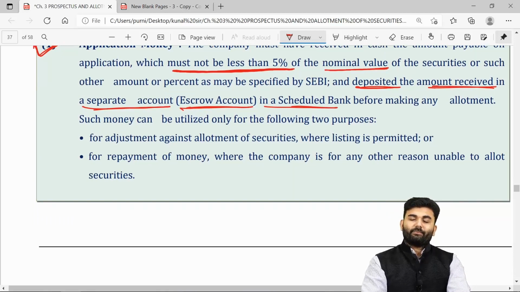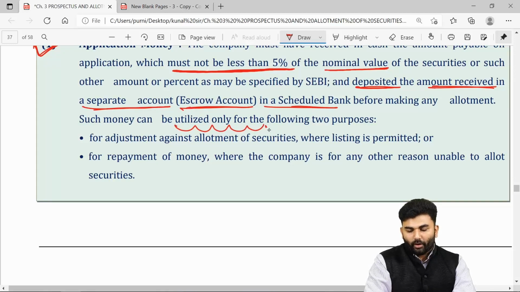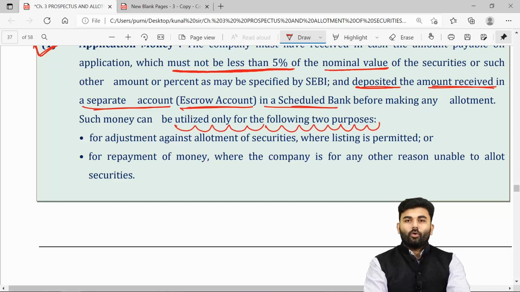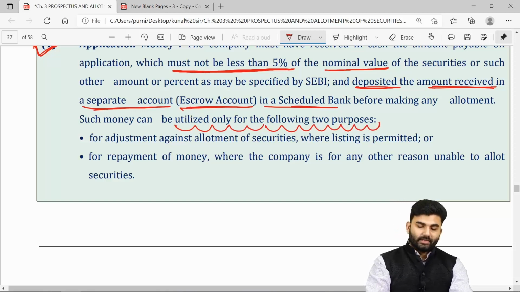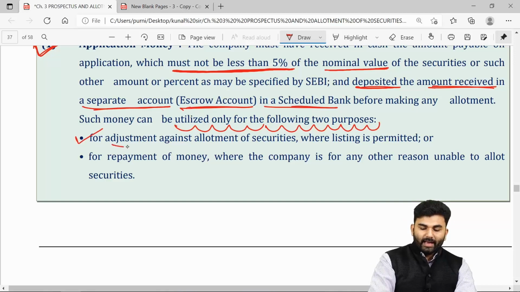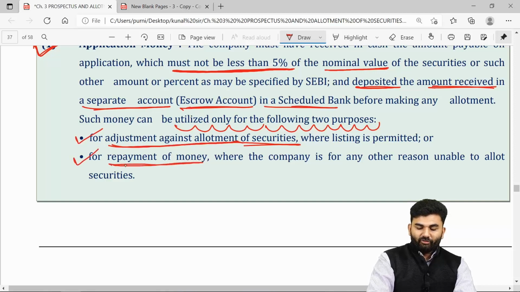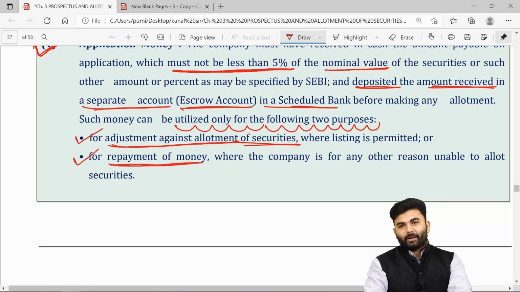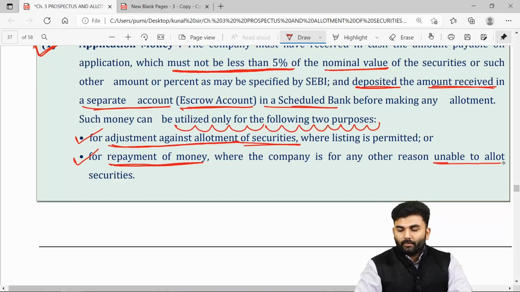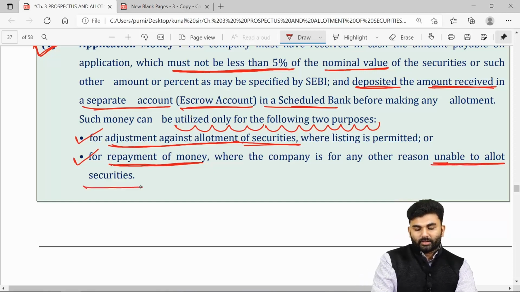The money deposited inside that account can be utilized only for the following two purposes: number one, for adjustment against the allotment of securities, or else for repayment of money. Why will the company go for repayment? The repayment will come into picture only when the company is unable to allot the securities.